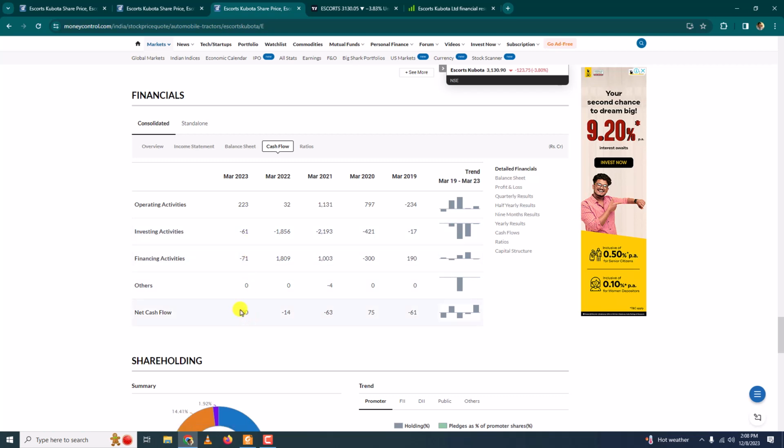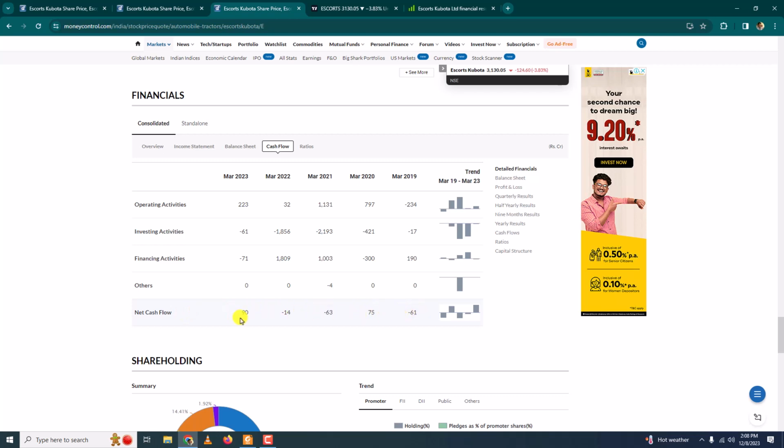So you cannot directly say that if this value is positive it is good, if it is negative it is bad. Okay, look at the net cash flow. If the number varies by a significant amount, then you have to look at the reason. Okay, look at the reason, and if the reason is not convincing, then it would be a red flag. Apart from that, this is fine.